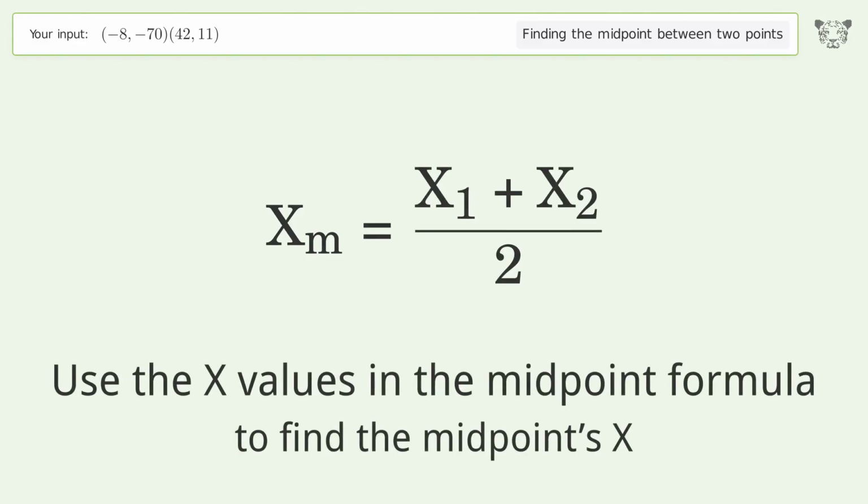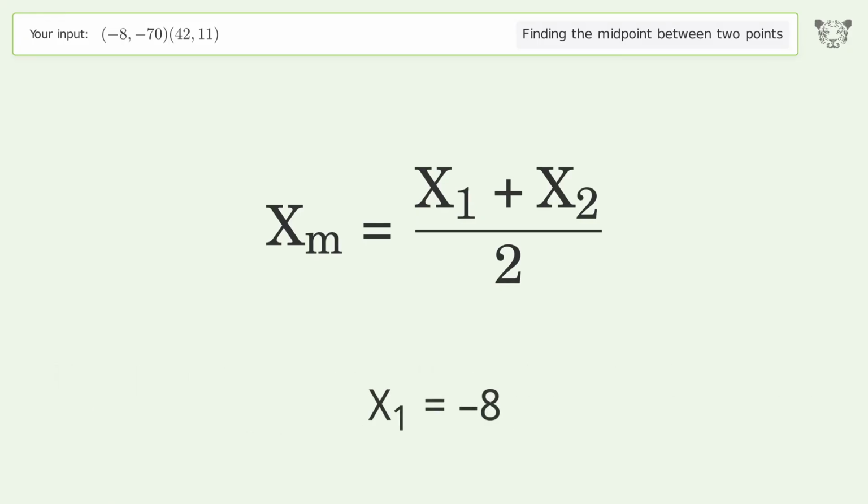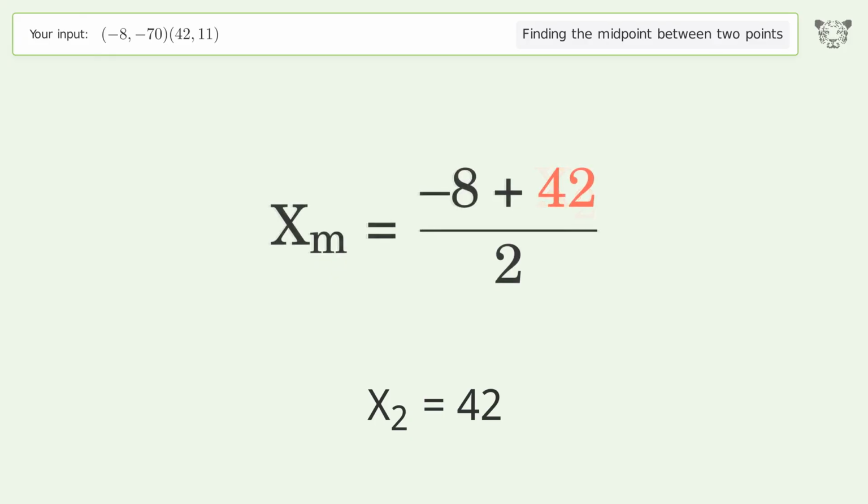Use the x values in the midpoint formula to find the midpoint's x. x1 equals negative 8. x2 equals 42. Simplify the arithmetic.